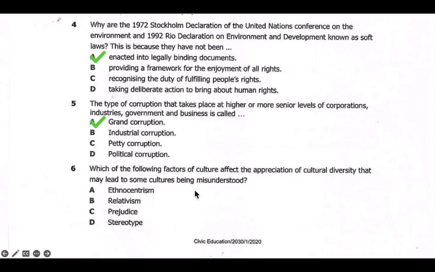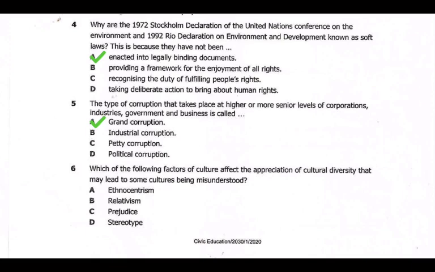When it comes to misunderstanding, we can say this is stereotyping. But when one treats one culture as better than the other, that is relativism. And stereotyping is where you have negative pre-knowledge of one culture, thinking it is not good, or you have negative thoughts about that culture. That can be stereotyping.